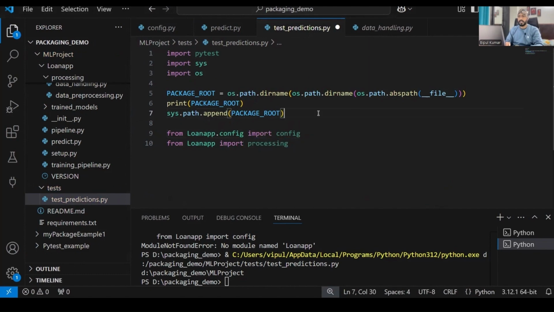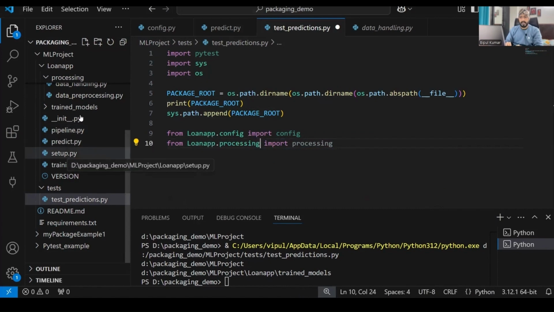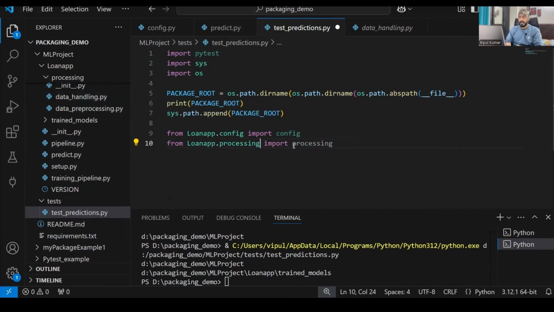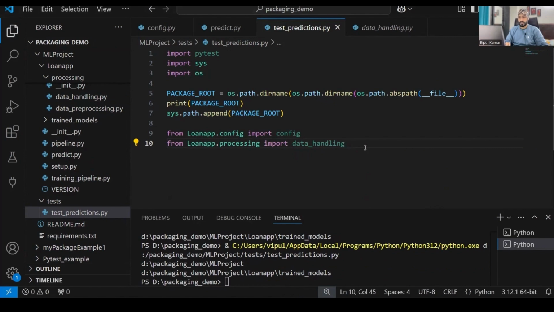And I'll check if it is working or not. Working good. Same way from loan app.processing, I need to import data handling. So import data handling. I'll check it out. So this is also working.